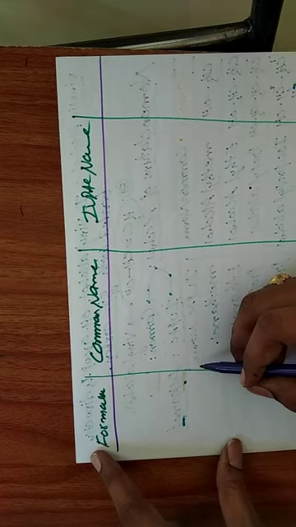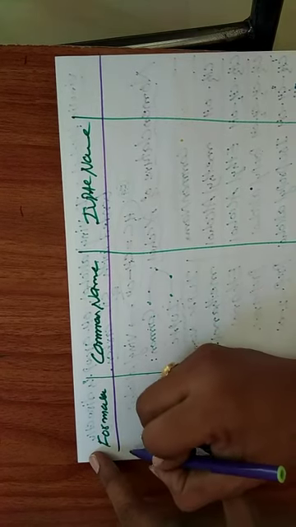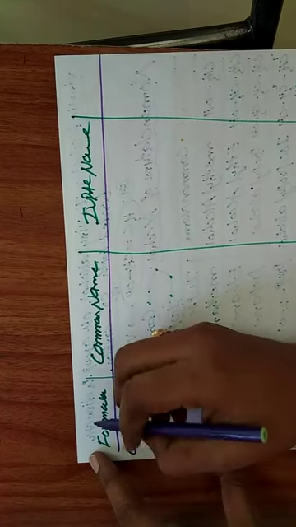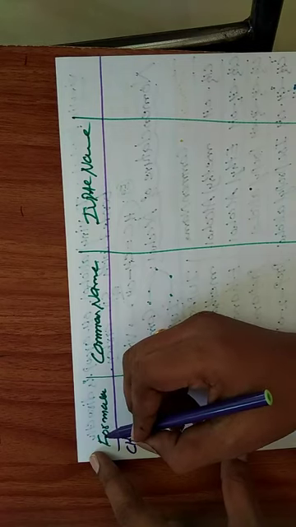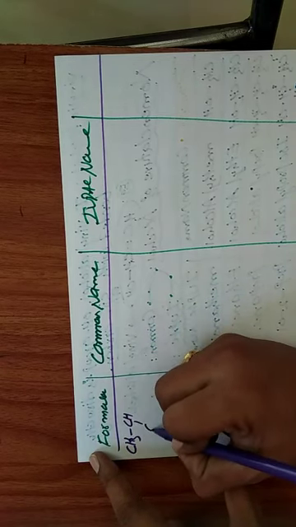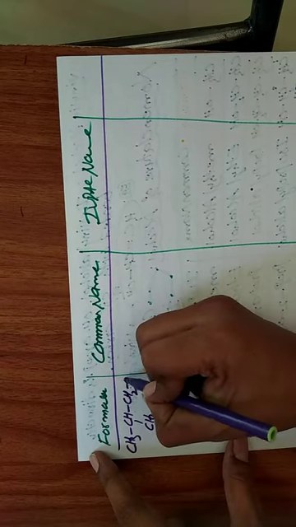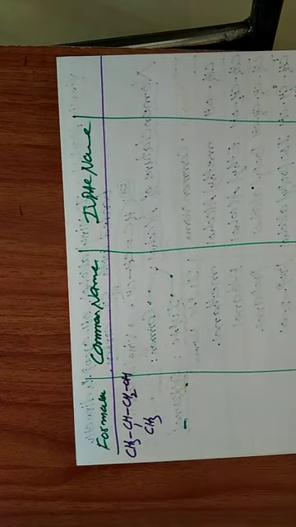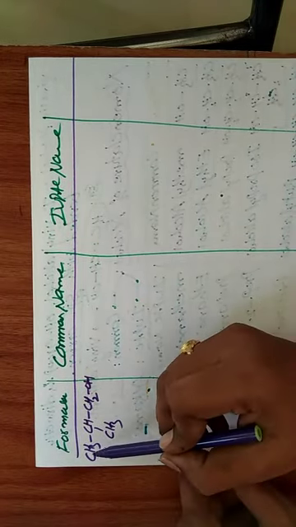Next molecule: CH3-CH(CH3)-CH2OH. 1, 2, 3, 4 carbon atoms are there.